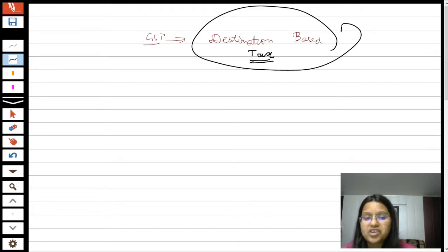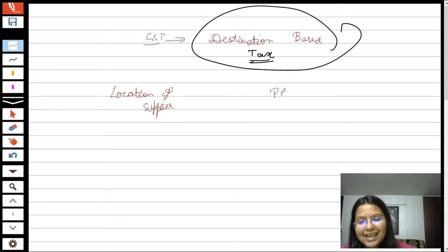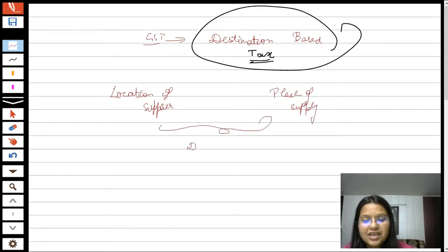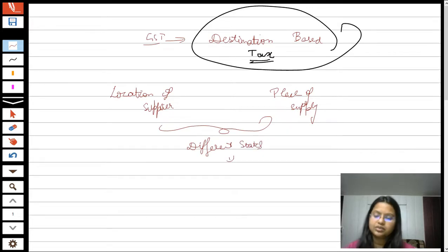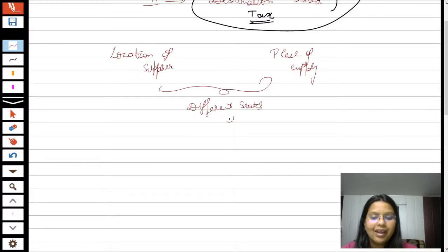Why? Now the question comes, because students, as I told you, if the location of supplier and place of supply are in different states, then in that case it shall be an interstate supply.